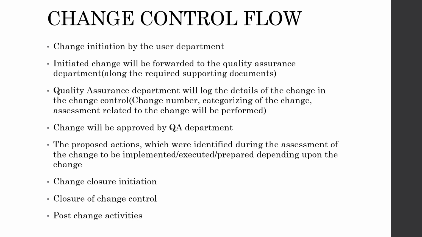So there will be some timelines established by the organization for the categorization of the change. For example, for a major change control, there would be some target timeline within which the change control has to be closed.